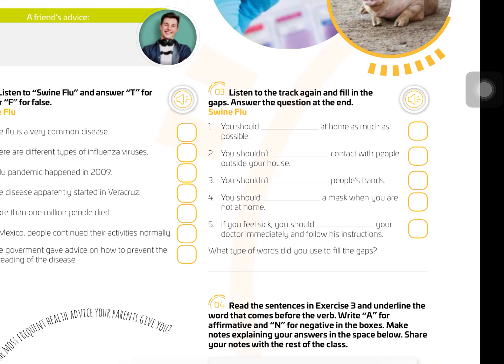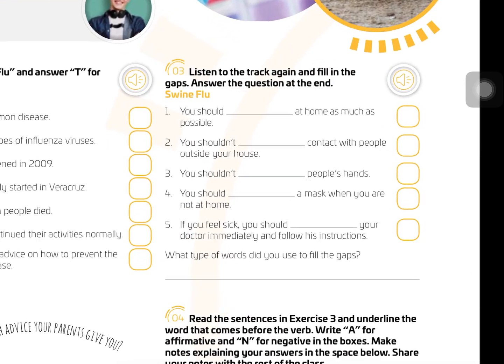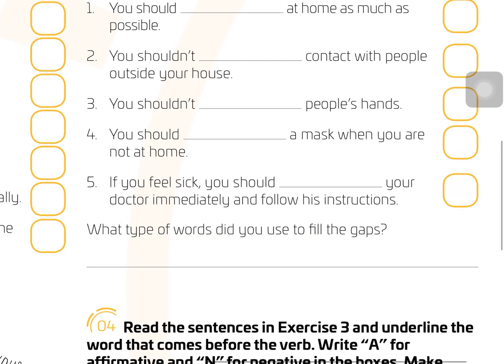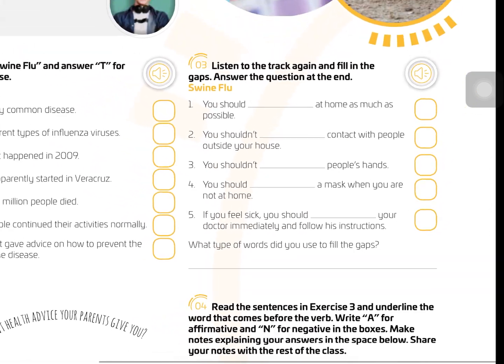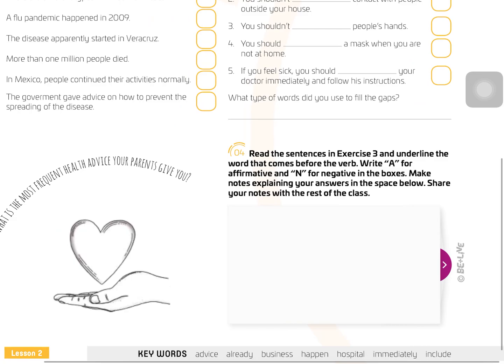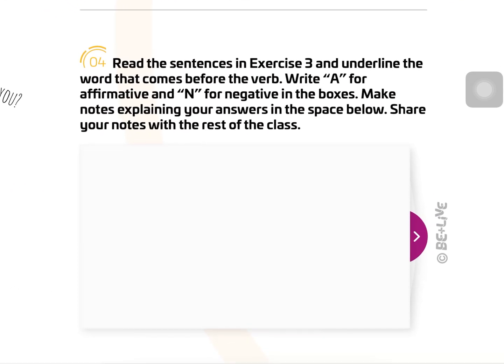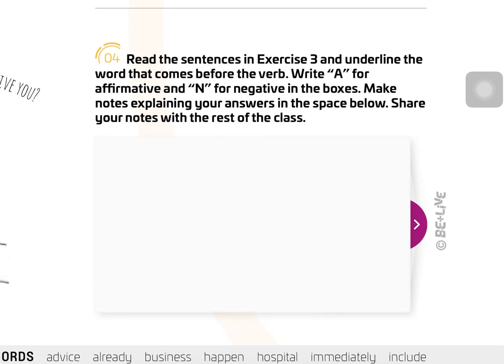Exercises 2 and 3 are about the swine flu. This is a listening. Listen to the swine flu recording and answer T for true, F for false. We have 7 items in exercise 2. In exercise 3, we have 5, okay? Listen to the track again and fill in the gaps, and answer the questions at the end.